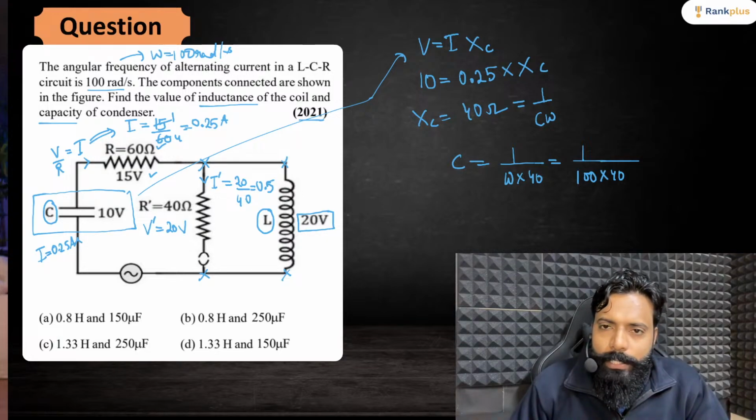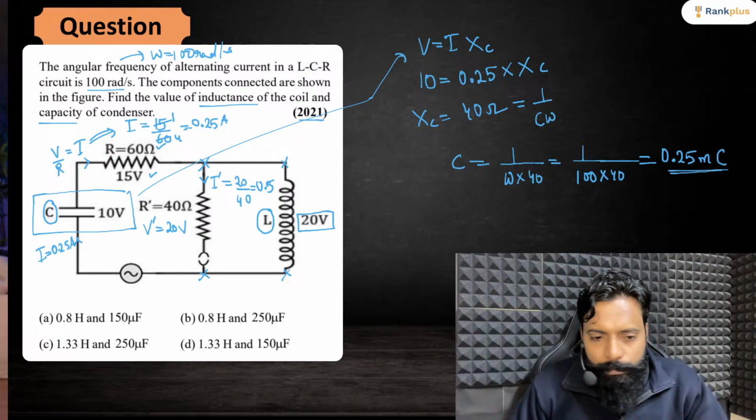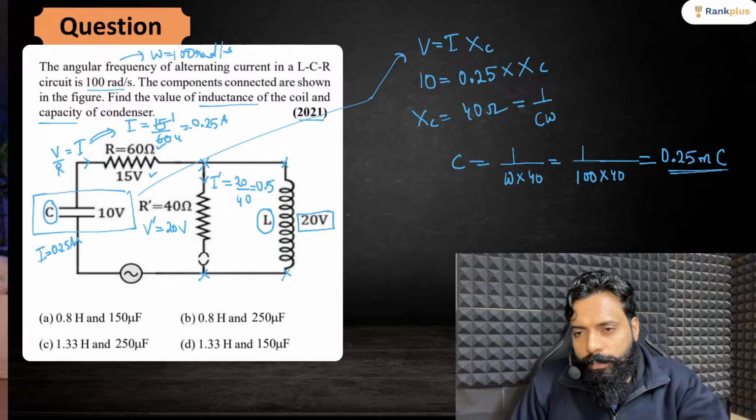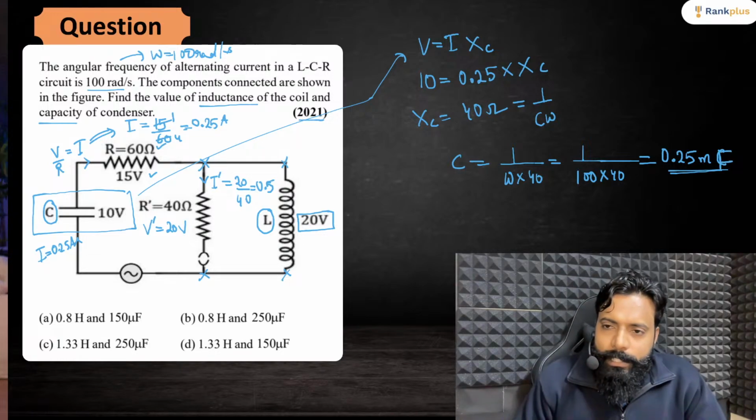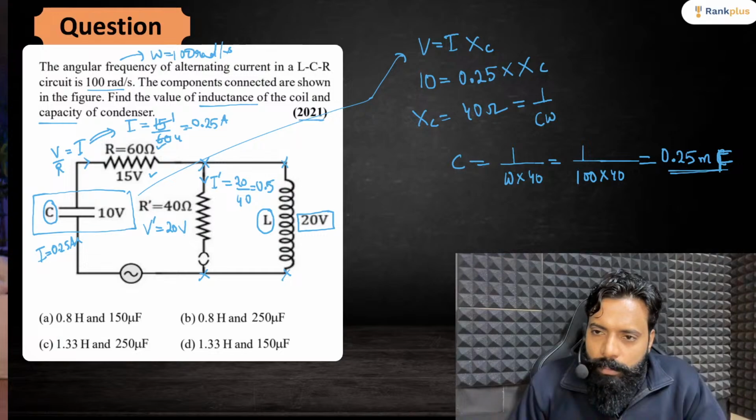So this is what you will get. A very big value will come: 1 by 4 is equal to 0.25 millifarad. Is it clear? So 0.25 millifarad will be my answer.